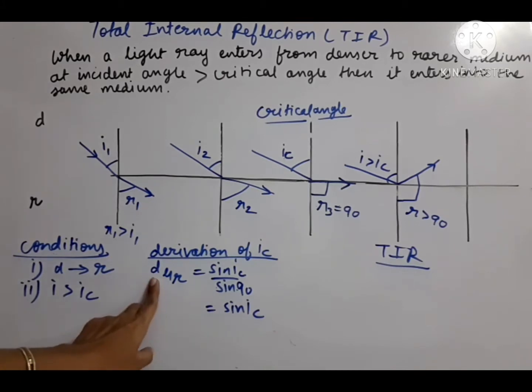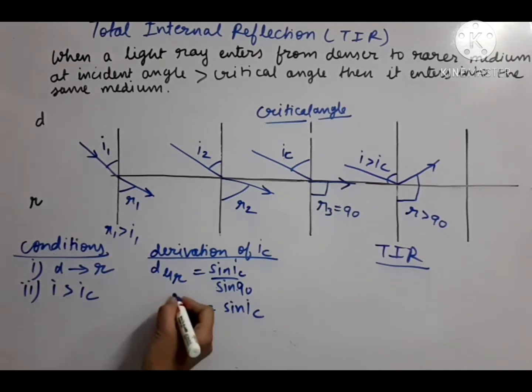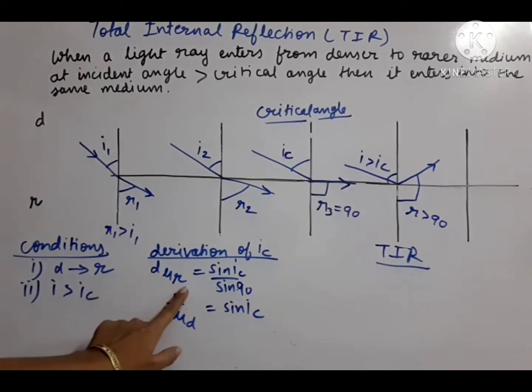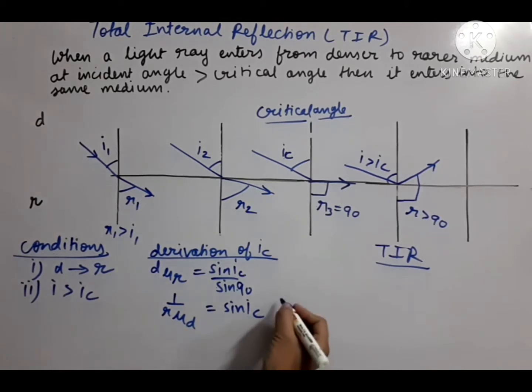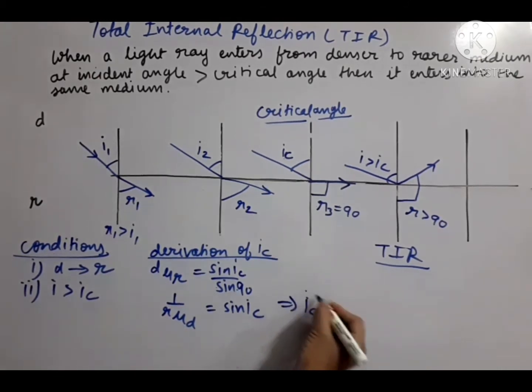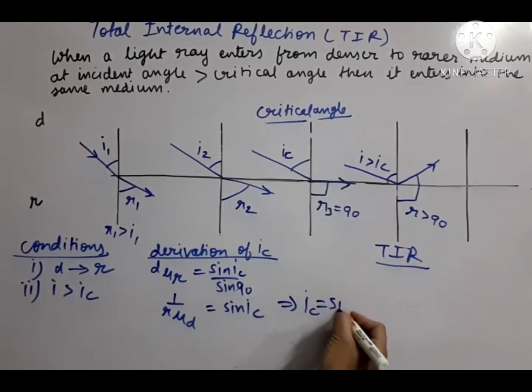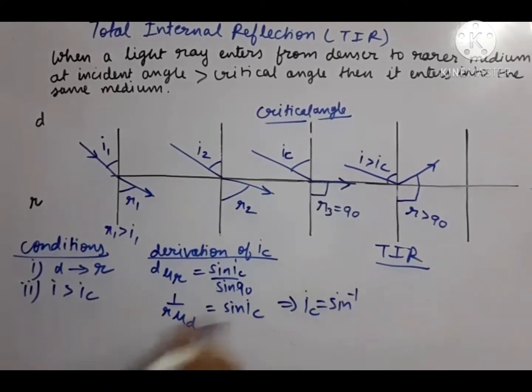And on this side, generally the rarer medium should be at the first position. So if I want to write the rarer medium at the first position, I will apply the principle of reversibility. So d mu r can also be written as 1 upon r mu d. So this way, finally, we have got the critical angle answer. It is sin inverse 1 upon mu.